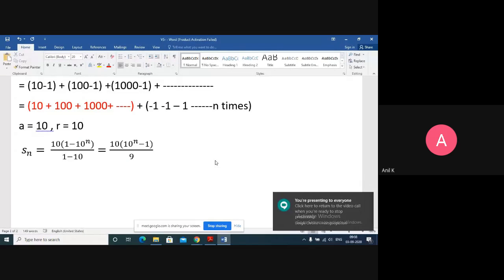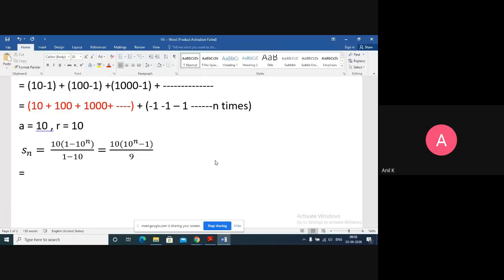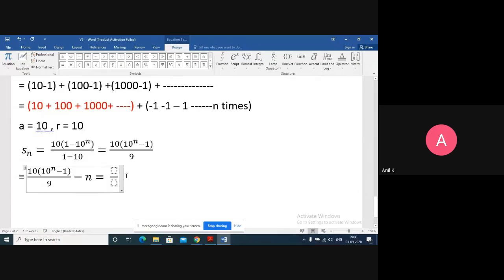So my final answer is going to be this, the sum of all the numbers, with minus n coming at the end. If you want to simplify one more step, you may take the LCM here. The LCM is going to be 9, and when I open the bracket, I'll get 10 into 10 to the power n, which is 10 to the power n plus 1.